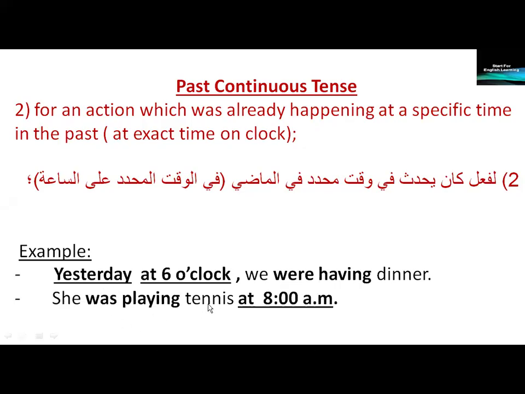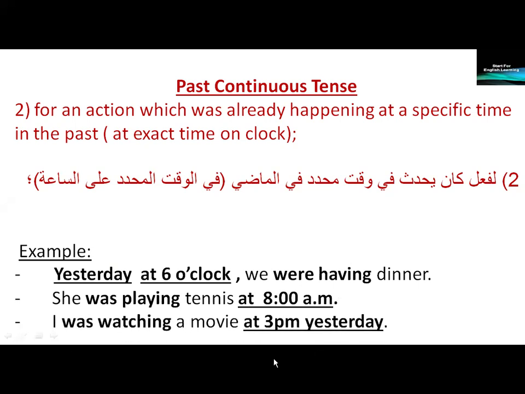She was playing tennis at 8 a.m. Was playing is a long action. It was happening before 8 o'clock and at 8 o'clock and after 8 o'clock, and so on. I was watching a movie at 3 p.m. yesterday.